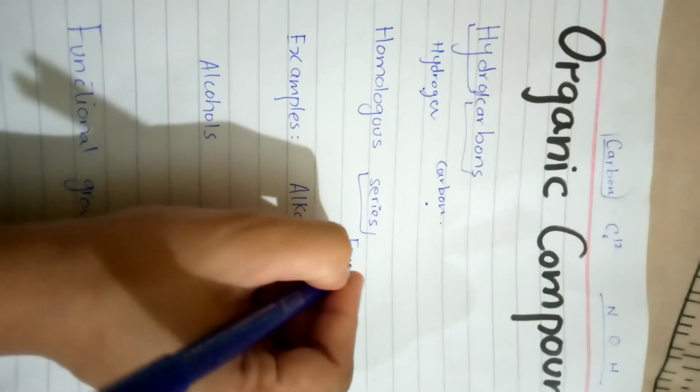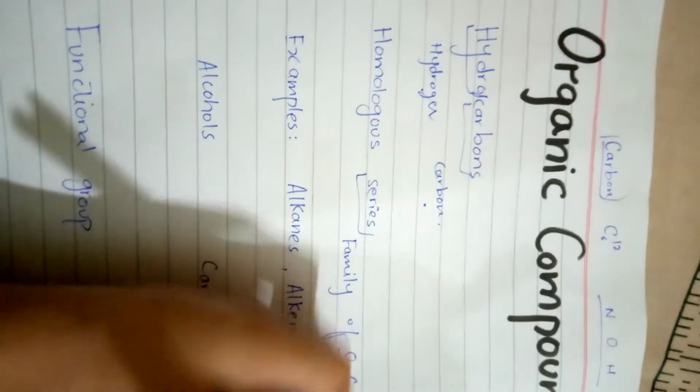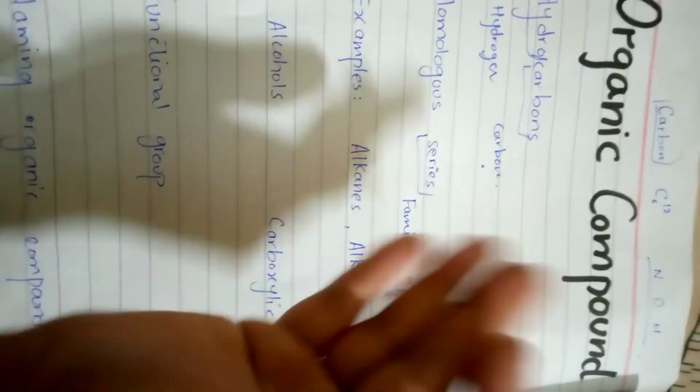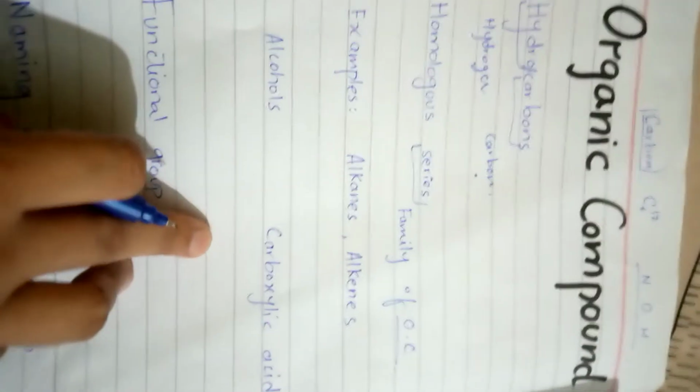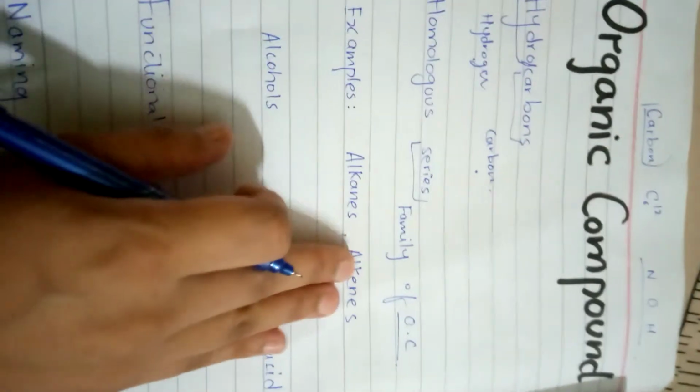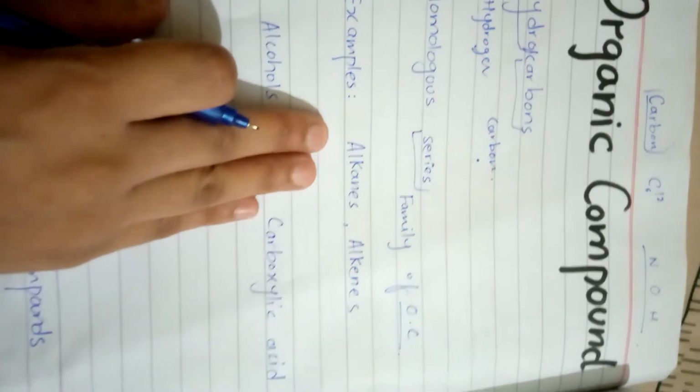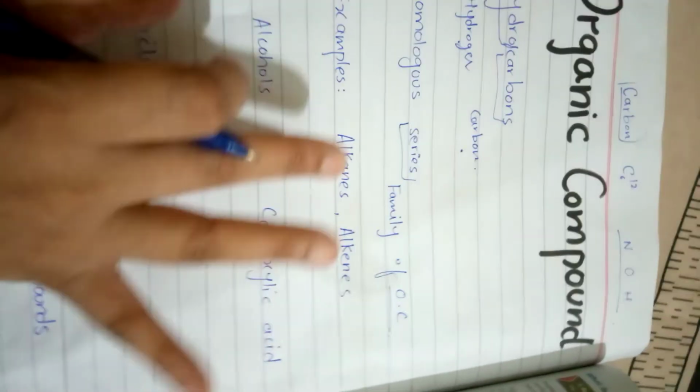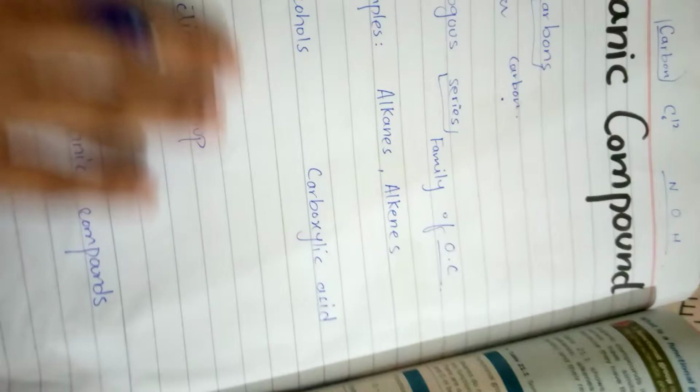Okay, now let's move towards the homologous series. Homologous series means a family of organic compounds. Basically, when related organic compounds are grouped into one family, that is called a homologous series, like alkanes, alkenes, alcohols, carboxylic acids. I will discuss these later in the video, but first you have to remember what a homologous series is: a family of organic compounds grouped into one family.